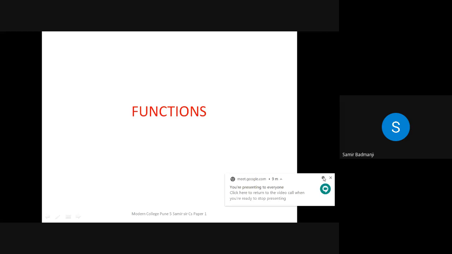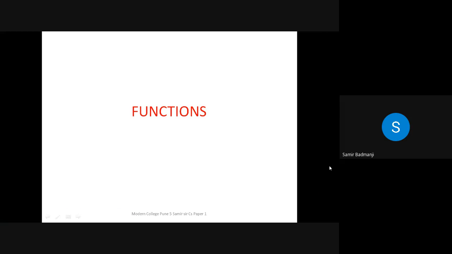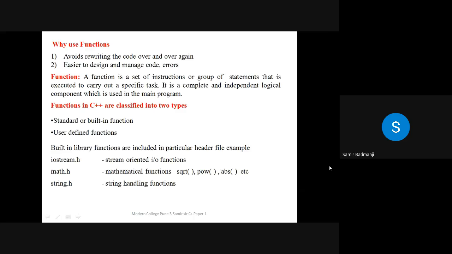So last year we had seen functions in the later part. We had seen structured programming and modular programming, so this comes under modular programming. We'll just revise why we require functions, because in C++ later we are going to see object oriented programming where all this will be required. So first we'll see why functions are required.